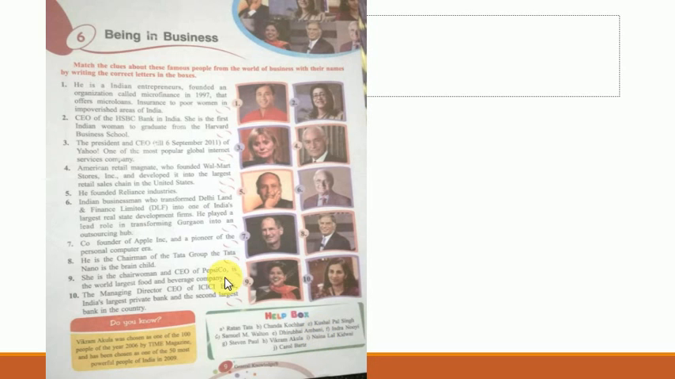Next, she is the chairwoman and CEO of PepsiCo, the world's largest food and beverage company. She is Indra Nooyi. Next is the managing director and CEO of ICICI Bank, India's first private bank and the second largest bank in the country. She is Chanda Kochhar.